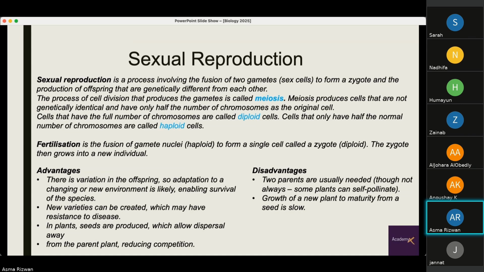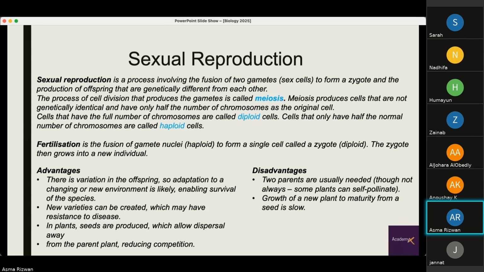Now, cells with half the number of chromosomes as the original cells are called haploid cells. And cells that have the full number of chromosomes are called diploid cells. So all the cells in our body are diploid cells because they have a full number of chromosomes. But our gametes, or the sex cells, are haploid cells because they have divided by the process of meiosis.